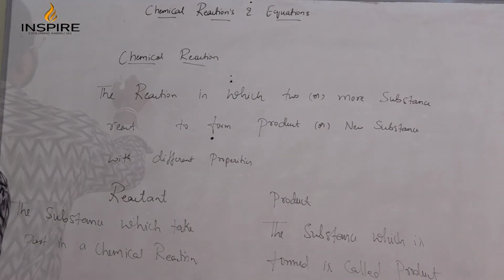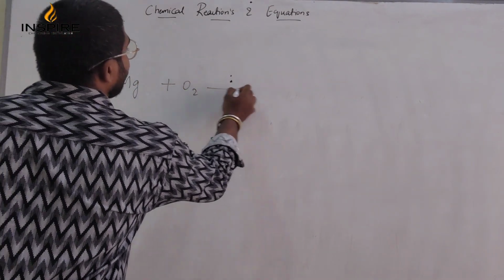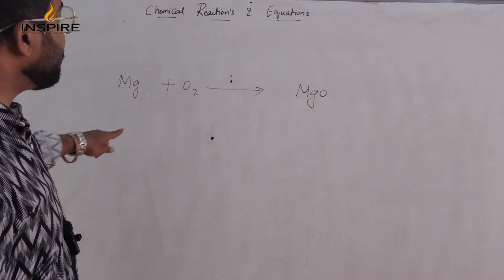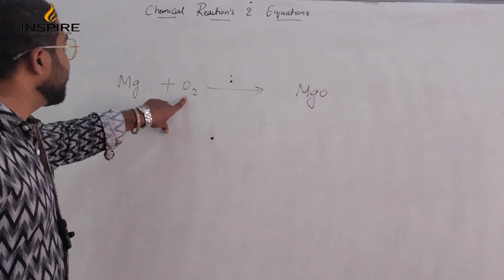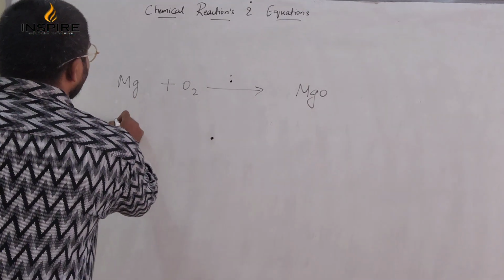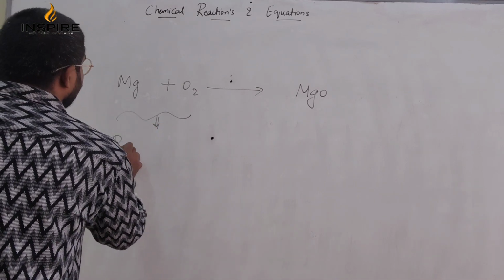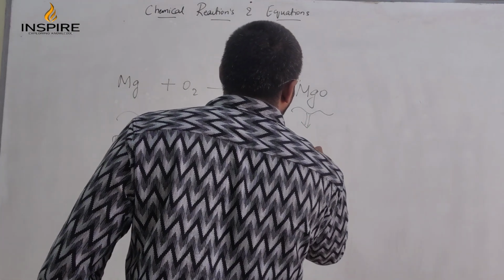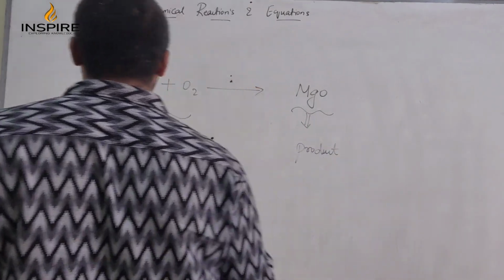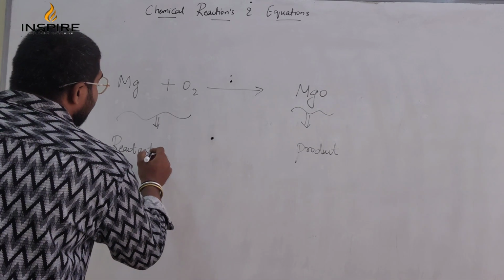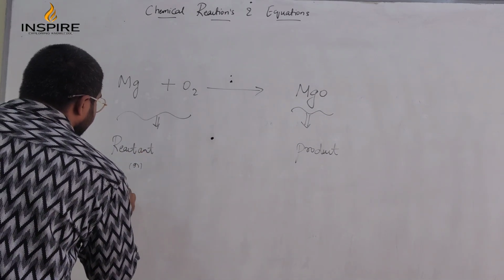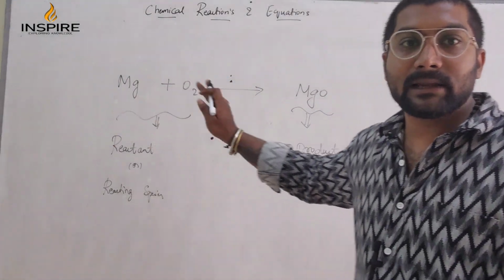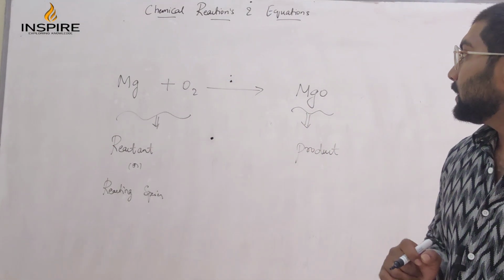Understood, students? Example, take Mg plus O2 gives rise to MgO. Here you have to understand that oxygen you have 2, magnesium you have 1. So this portion, whatever you call it, is the reactant. This portion you call the product. You can also call the reactant the reacting species. The left hand side part is the reactant, the right hand side part is the product. Understand the concept.